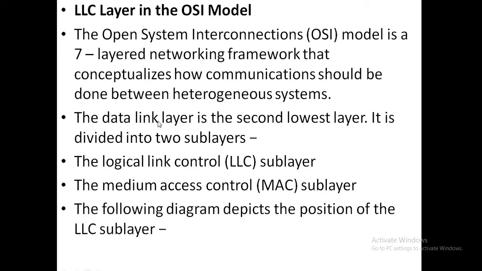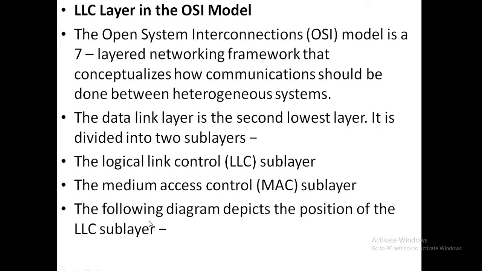The data link layer is the second lowest layer, that is divided into two sublayers. One is the LLC sublayer and the second one is the MAC sublayer. LLC stands for logical link control and MAC stands for medium access control. So these two are the sublayers of the data link layer.